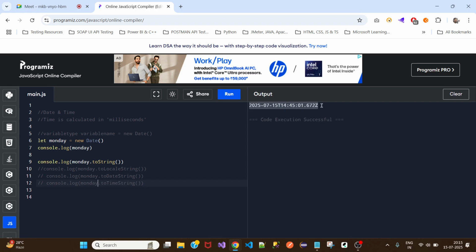Now it's really hard to read this format. So, in order to make it more readable, more user friendly, we have a method called toString. Why is this called a method? Because we are using parentheses here. And why are we not calling it an object? Because we are not using any new keyword.